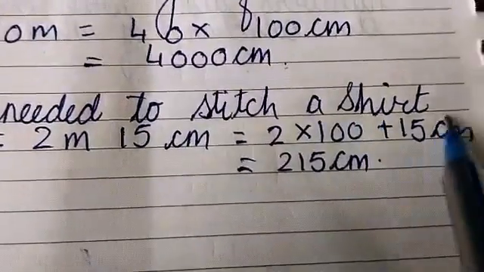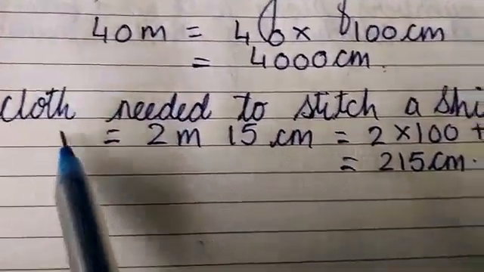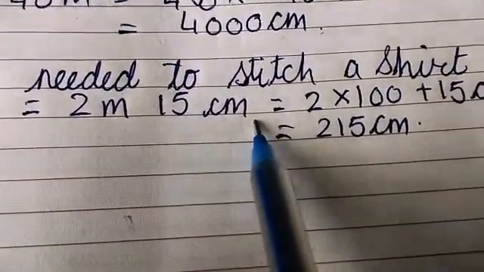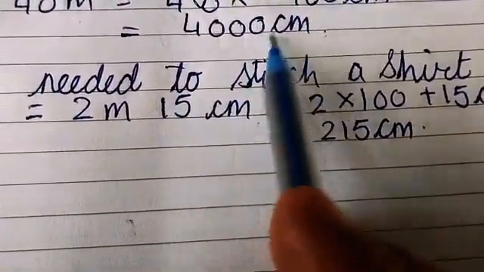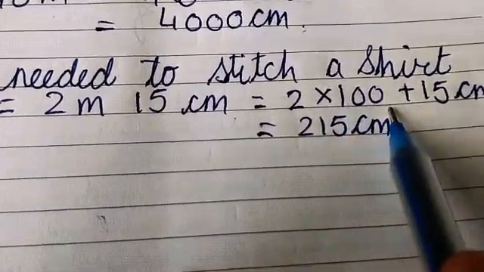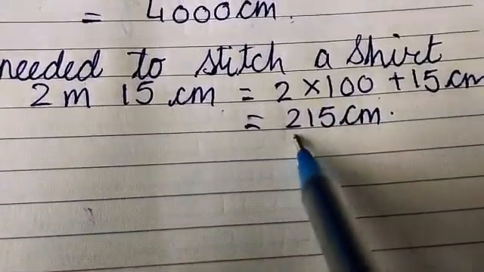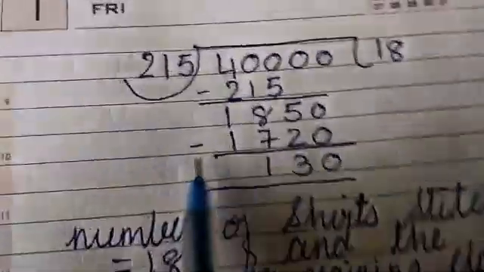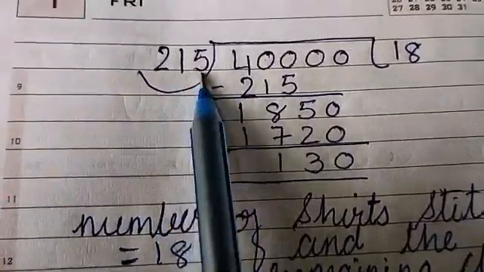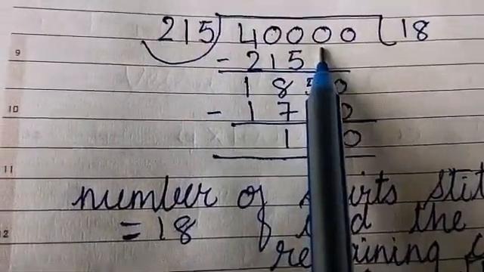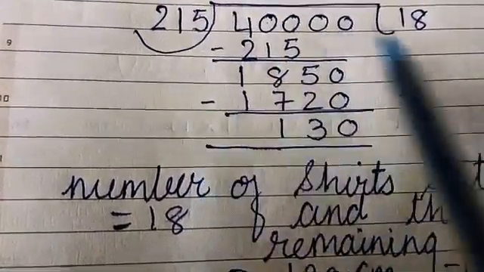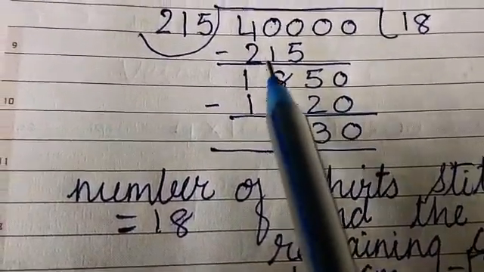Now we need to stitch the shirt. The cloth needed to stitch one shirt is 2 meters and 15 centimeters. So first convert into centimeters. So 2 into 100 plus 15. So it becomes 215 centimeters. Right? Now what will we do? We divide 4000 by 215. So first we will divide it with 1, right? So 1,